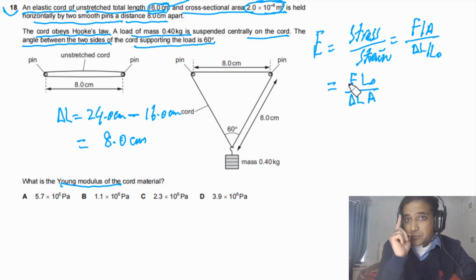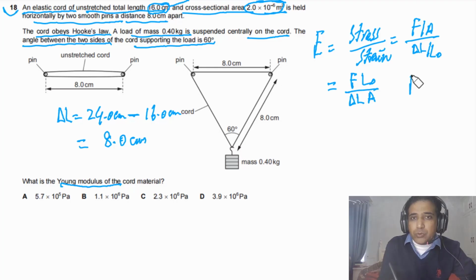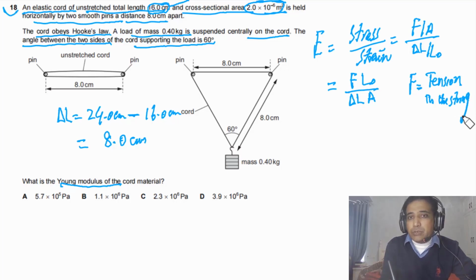But F is a very tricky one. Most of the time students simply remember this as the force. But this is the force acting on the string, this is the tension in the string. So what is F here? Most of the time students get confused with this. It does not mean that the only force acting here is the weight, so F is equal to weight. No, this is tension in the string. Very important one. So what is F? F is tension in the string.